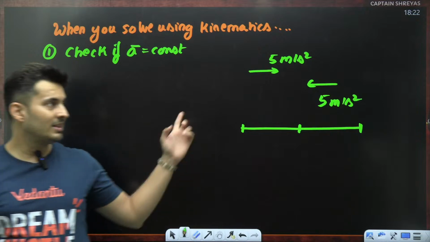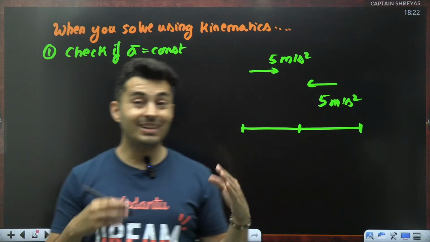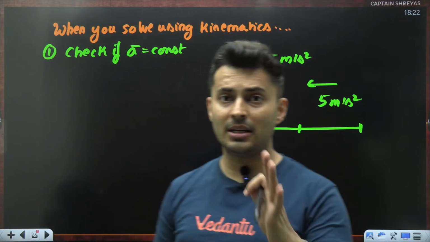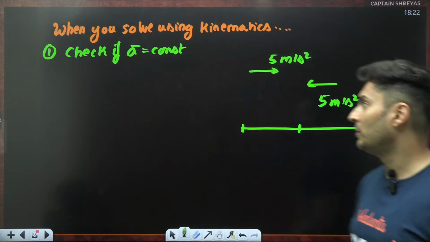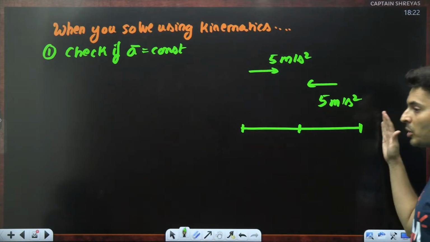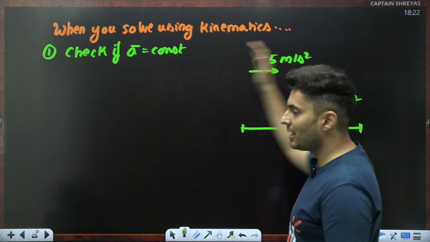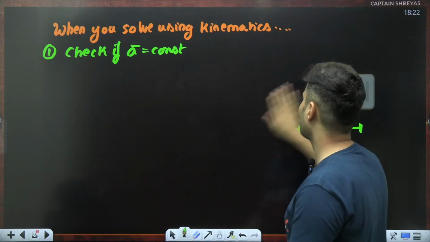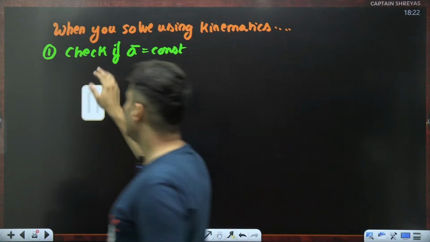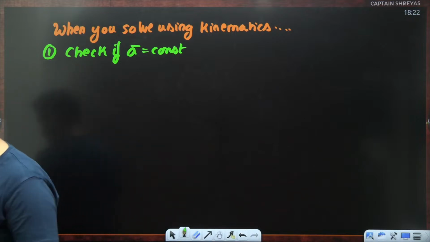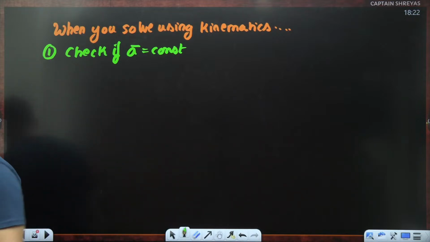Obviously no, because the direction is changing. So it looks like acceleration is constant, but it is only constant by magnitude, not by direction. So for this problem, you cannot use kinematic equations. Keep that in mind. That is why I said check if acceleration is constant. Very, very important. Hello Samuel, hello Anime God.